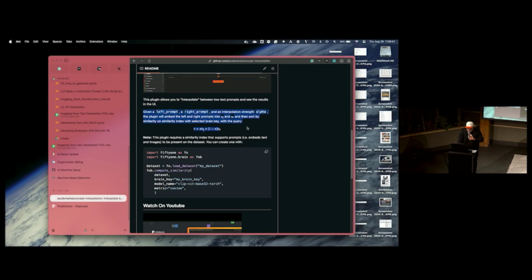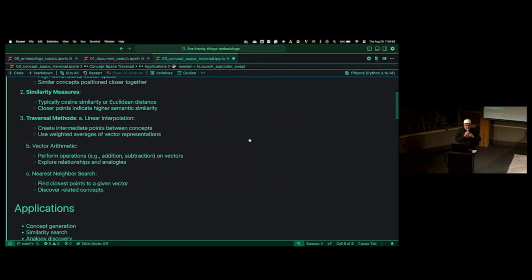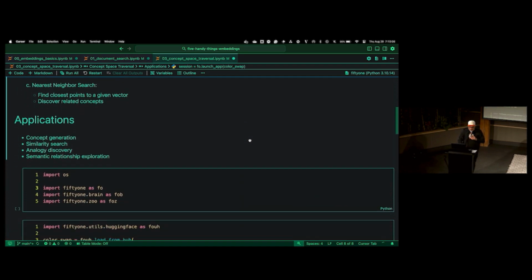So we're given a left prompt and a right prompt, and we're interpolating it just like a linear interpolation between two prompts. And we just add that essentially to the image embedding. And so then we could see kind of just walking across our image data set with text. It's quite interesting. We'll see in just a second.